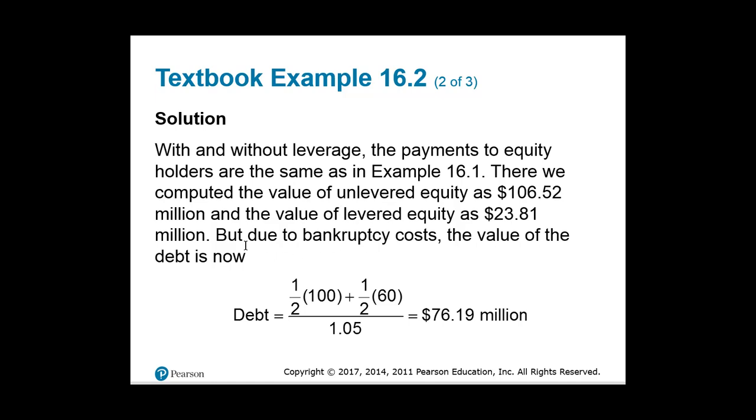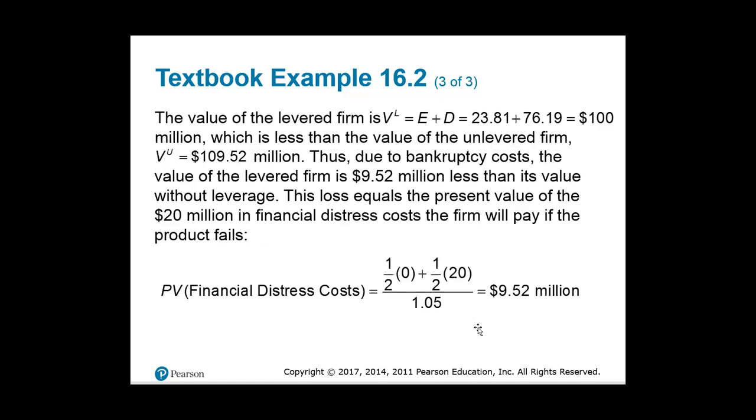The value of the debt is again 50% times the $100 million if it's successful, but now the value is only 60 million if it's unsuccessful. So the present value of debt is now $76.19 million, which obviously is a decline from the previous amount.